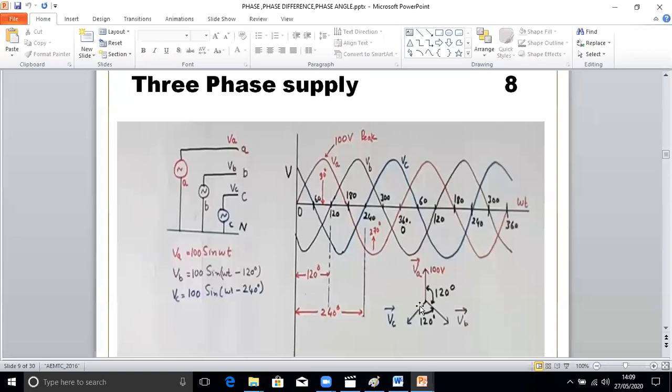So the phase angle between these two should be 0, so there is no potential difference. This is the instantaneous voltage VA sin omega t, where omega is 2 pi f. Here 100 is the peak voltage. If you want to find this voltage at a particular angle, you can put the angle in and find it.